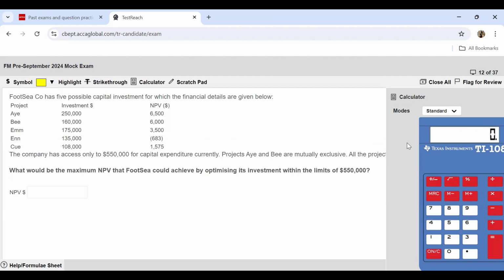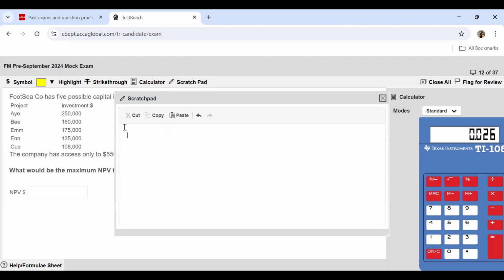So how do you work out the profitability index? You take the NPV and then you divide that by the capital investment. So 6,500 needs to be divided by 250,000. So you get 0.026 as the profitability index for project A.